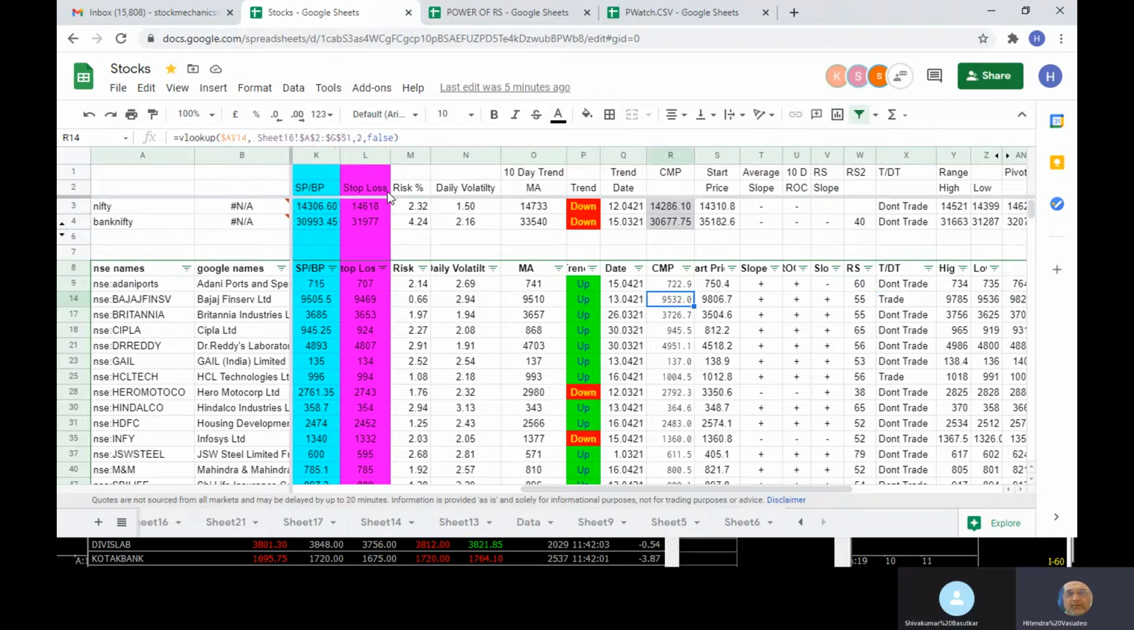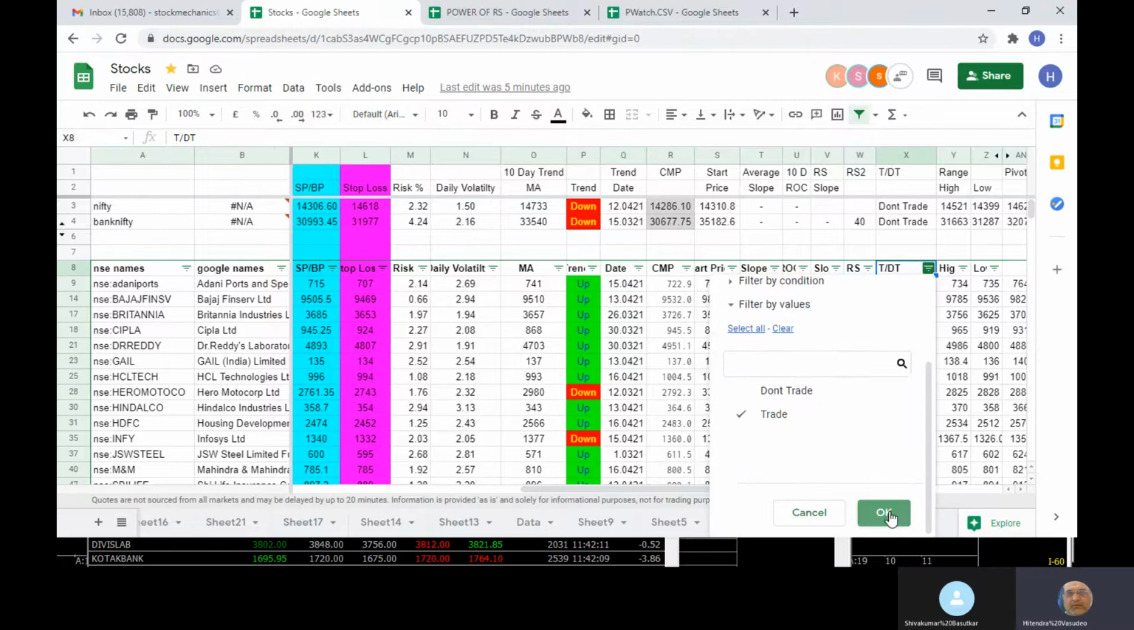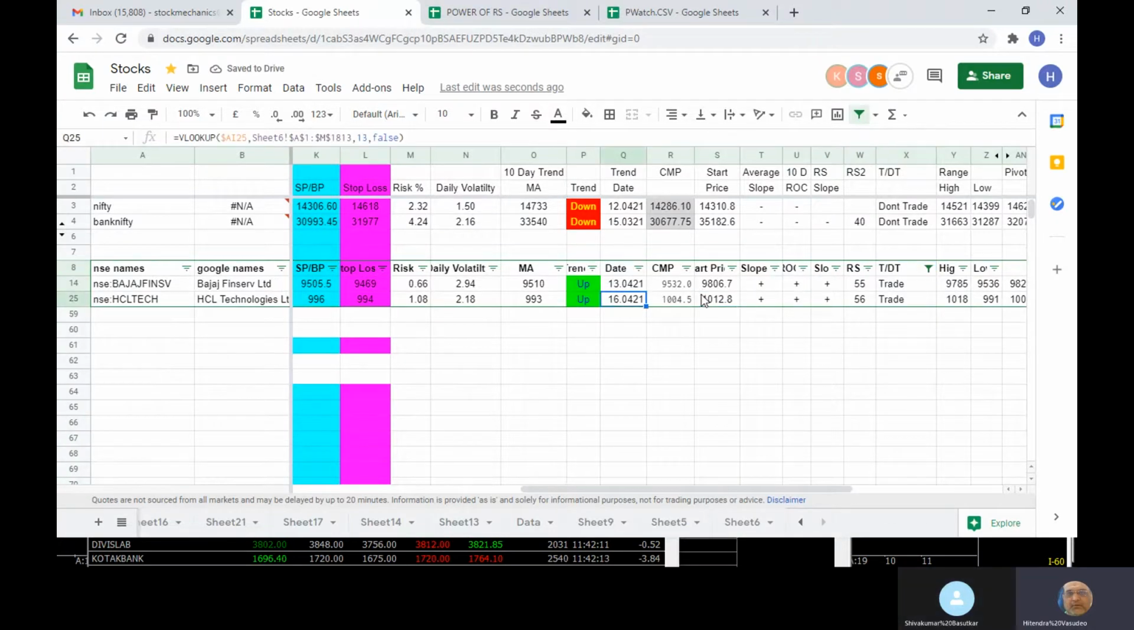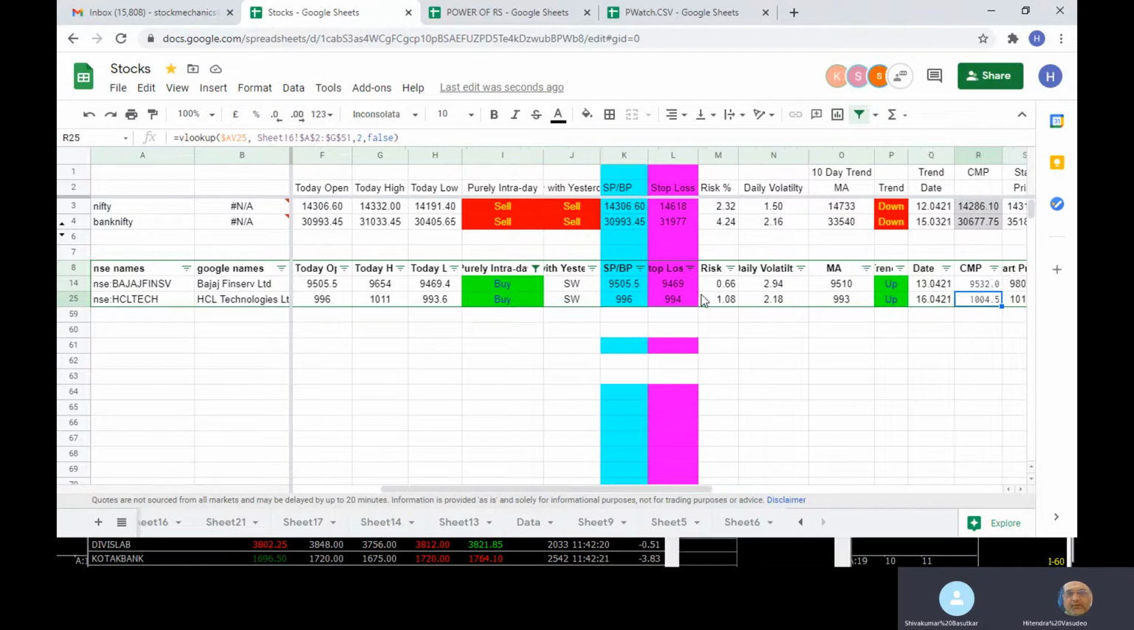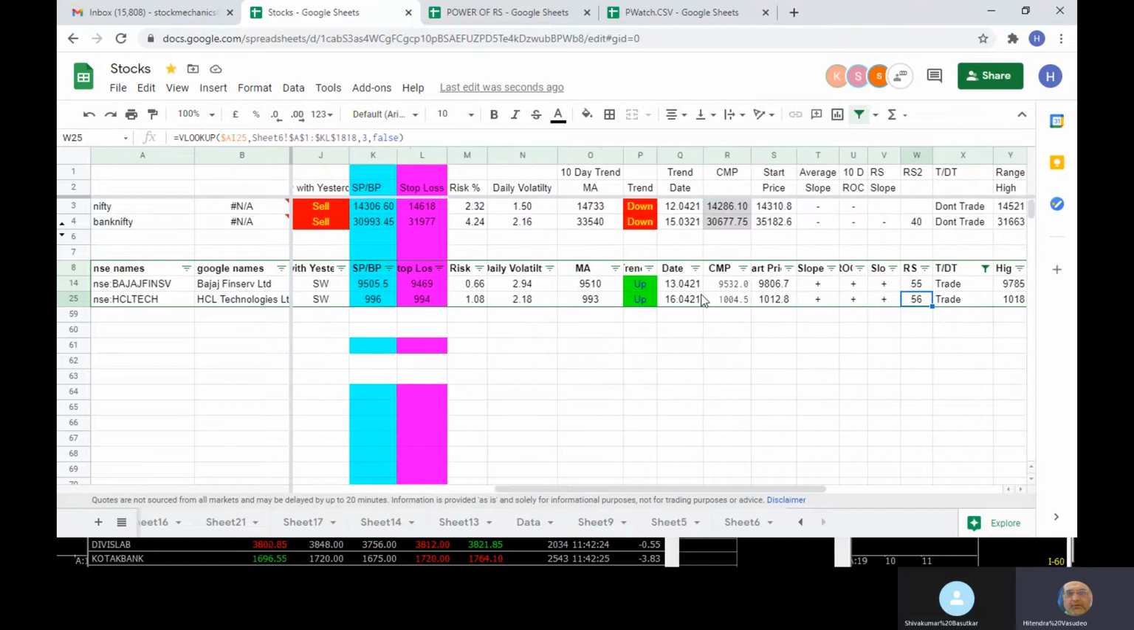Suppose now I put the filtration on, to select only trades right now. As of the 11:23 update, Bajaj Finserv and HCL Technology were buys because the risk is less than 50% of volatility. If I want to trade these two stocks for a buying position, I further need the positive slope of all three, ideally. Out of the two, I will go for HCL Technology, because 56 is the highest.